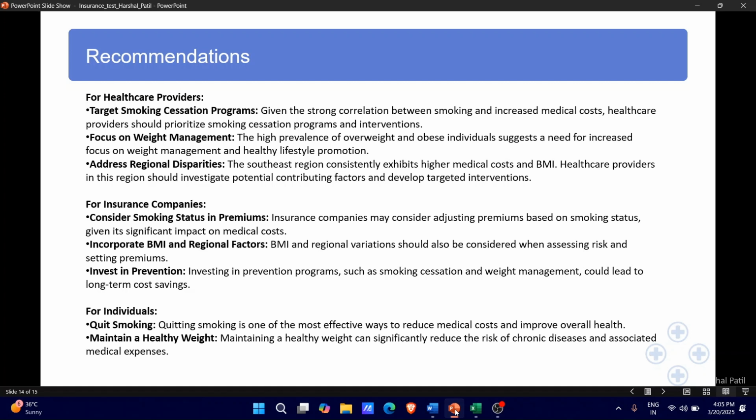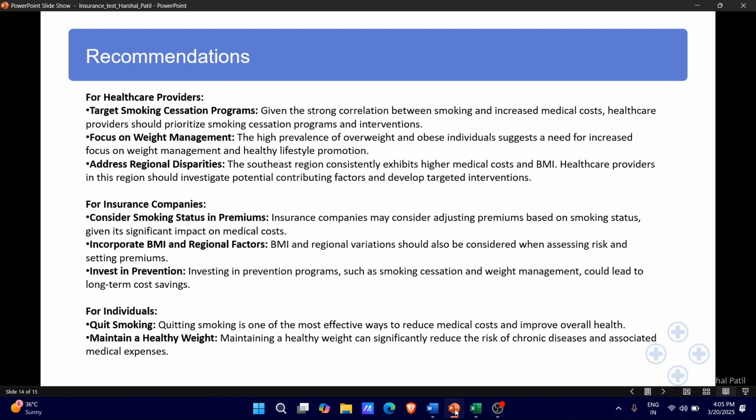So from the data analysis we've done, we have some recommendations. The recommendations for healthcare providers: target smoking cessation programs. Given the strong correlation between smoking and increased medical cost, healthcare providers should prioritize smoking cessation programs and interventions focused on weight management. The high prevalence of overweight and obese individuals suggests a need for increased focus on weight management and healthy lifestyle promotion. Address regional disparities.